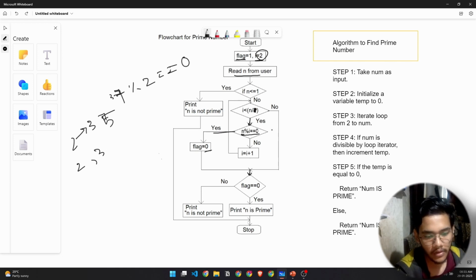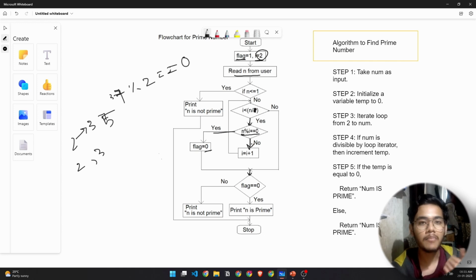So if the number is not divisible, if the number is not a factor, what we'll do is we'll go and increment I by 1. That means first our number I was 2. Now we also need to change that, right? We need to increase I by 1 every time, right? So we'll increase I by 1.